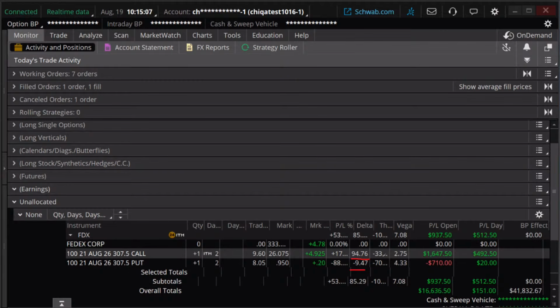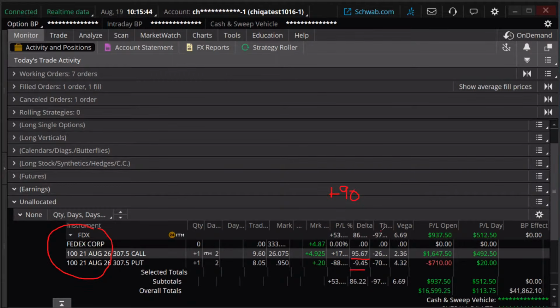The thetas change over time. Vega changes over time. But if I just get this trade out of my portfolio, I'm removing about positive 90 deltas. Now, these aren't beta weighted deltas, but I'm removing significant positive delta from my portfolio right now. So consider not just the individual trade and how you manage it, but how that affects your overall portfolio's delta. How's it going to affect my theta?